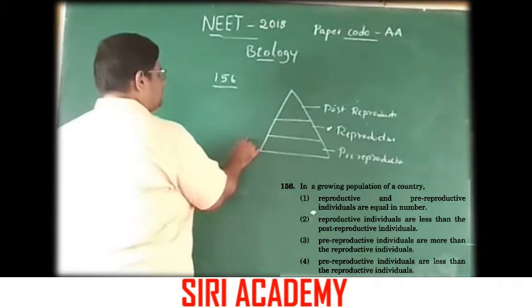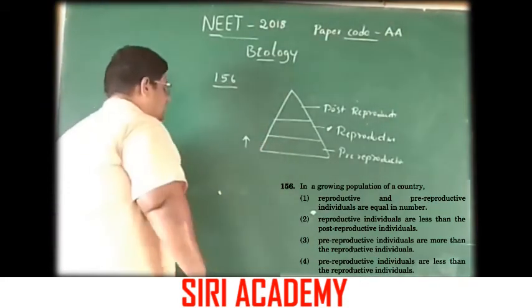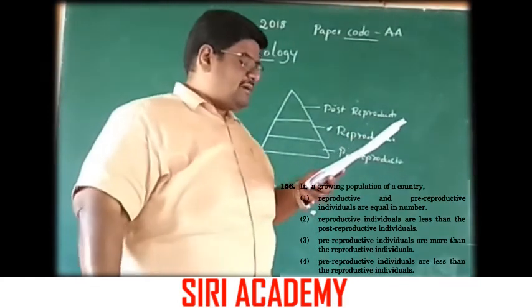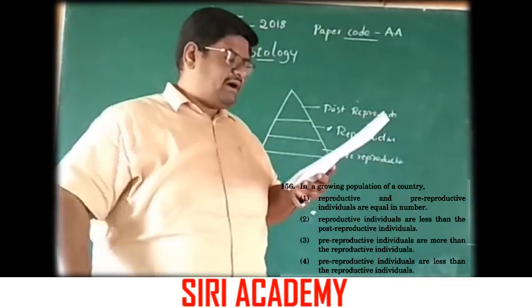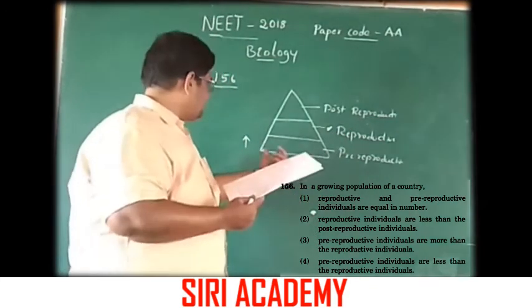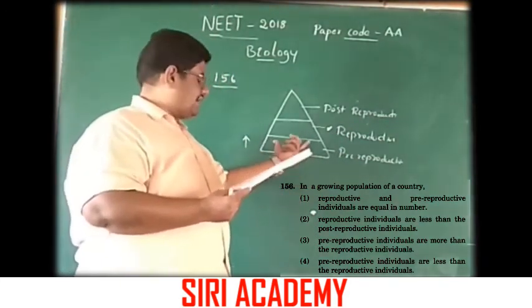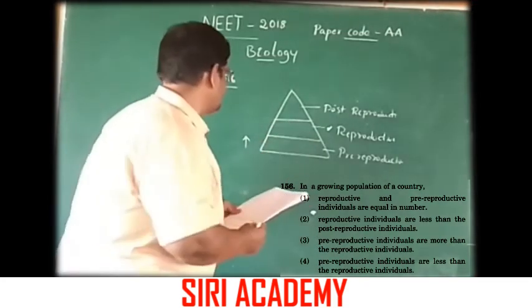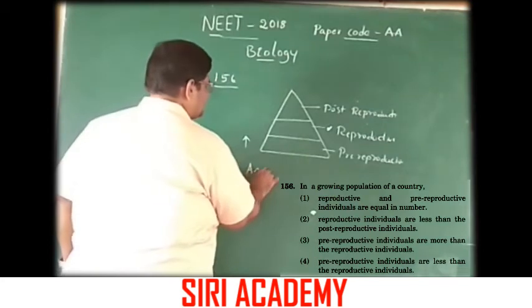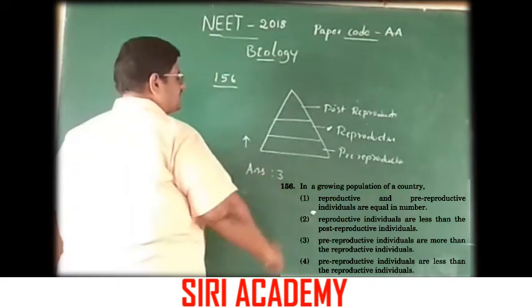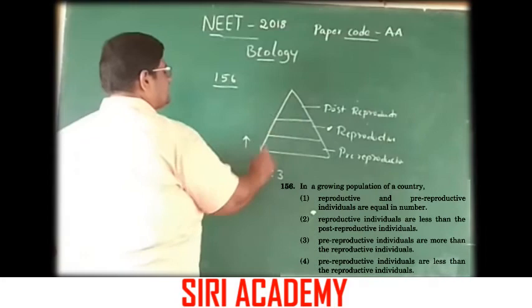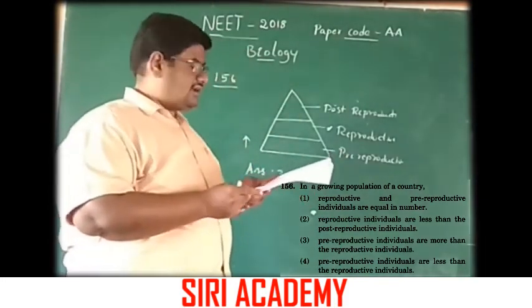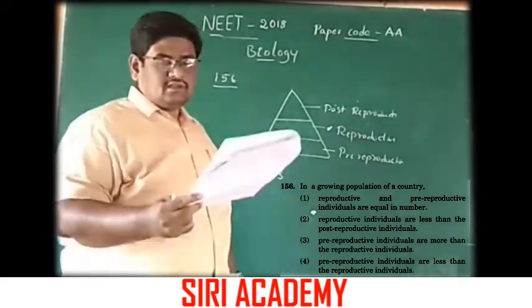Here the pre-reproductive people are more in a growing population country. So the answer is option 3. Pre-reproductive individuals are more than reproductive individuals.